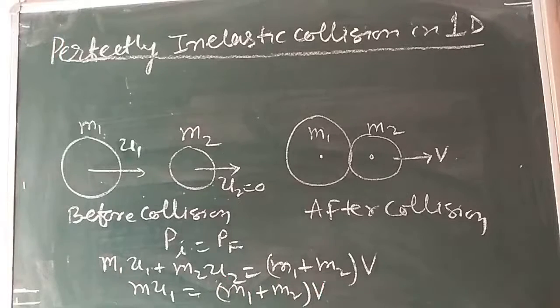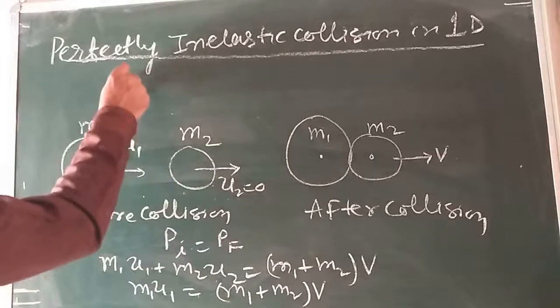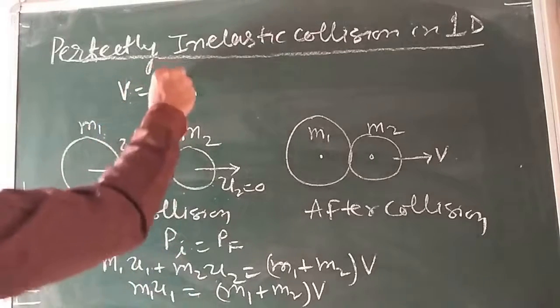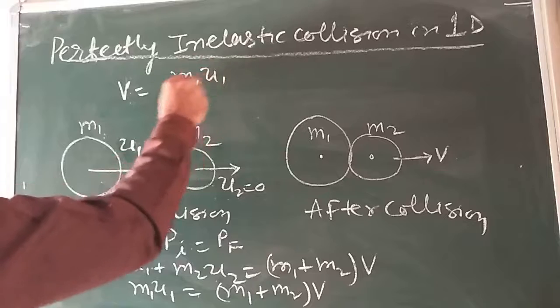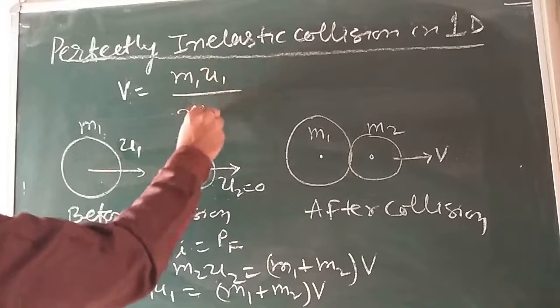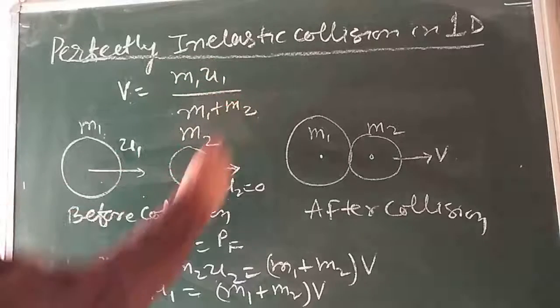See this equation. Now my dear children, what is the final velocity here? v comes out to be m1 u1 divided by m1 plus m2.